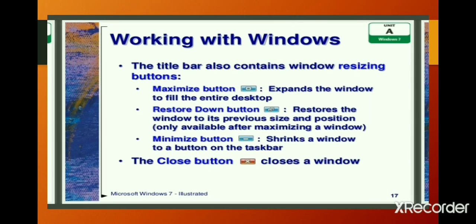The title bar also contains window resizing buttons. The Maximize button expands the window to fill the entire desktop. The Restore Down button restores the window to its previous size and position. The Minimize button shrinks a window to a button on the taskbar. The Close button closes a window.